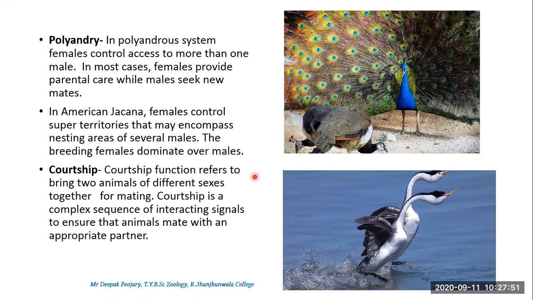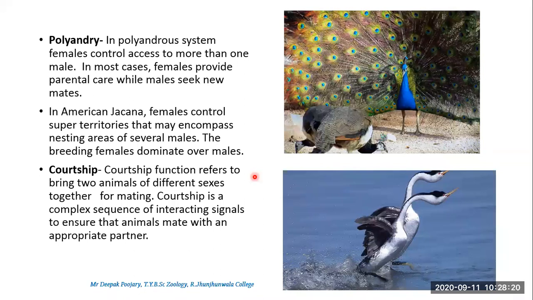Okay, so that was about the mating system. So 5 mating systems we discussed. What was the first mating system? Monogamy, where a single partner is there throughout life. What was the second type of mating system? Promiscuity, where there is no association of individuals for a long time, and it is only meant to be mating, simply mating over, and the male will move away. Usually it is the male.